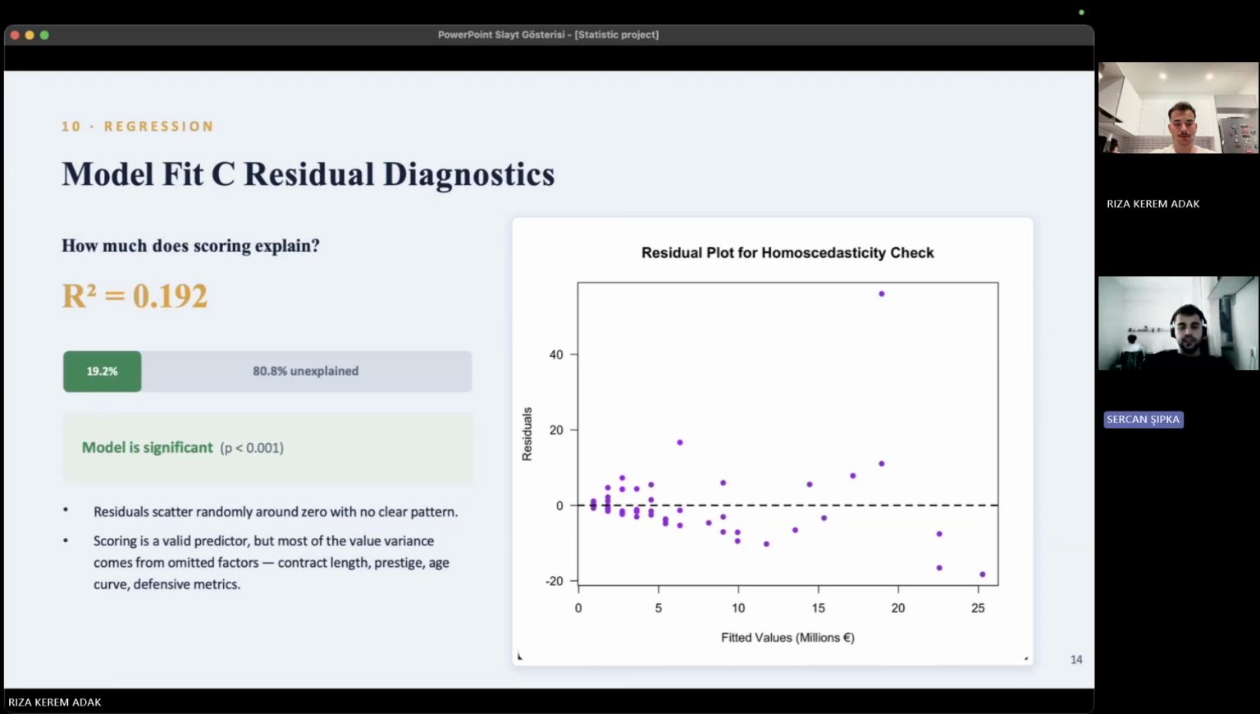The R-squared value is 0.192. This means score contribution explains about 19.2% of the variation in market value. Although this is significant, most of the variation is still explained by other factors. The residual plot doesn't show a strong pattern, which supports the validity of the regression model.